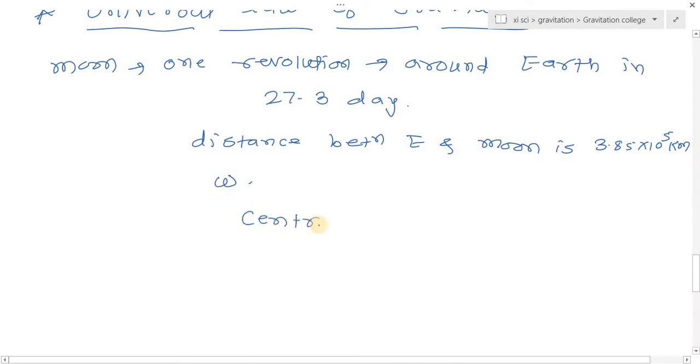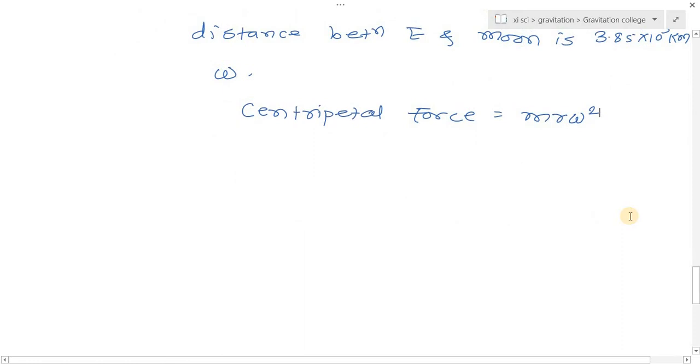So centripetal force is equal to m r omega square, where m is the mass of the moon, r is the radius of the circular orbit, and omega is the angular velocity, which is constant here.